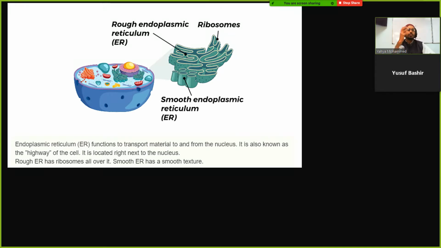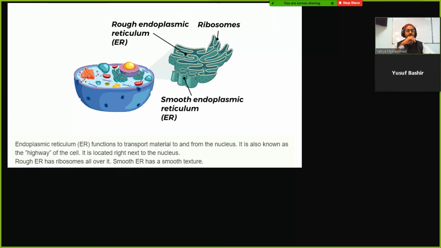What is it that makes the rough ER rough, that the smooth ER doesn't have? The outside of it doesn't have those little dots. What are those little dots on the rough ER but not on the smooth ER?